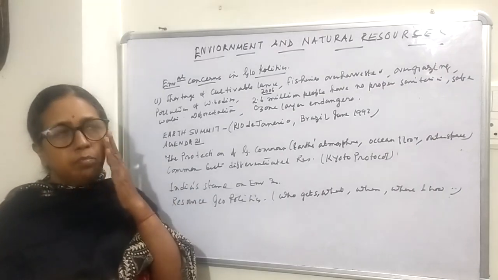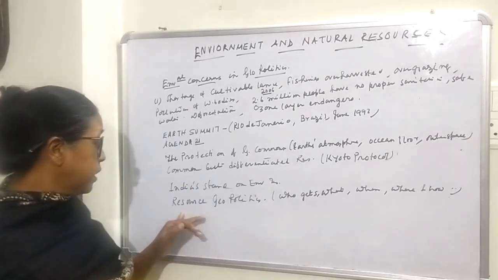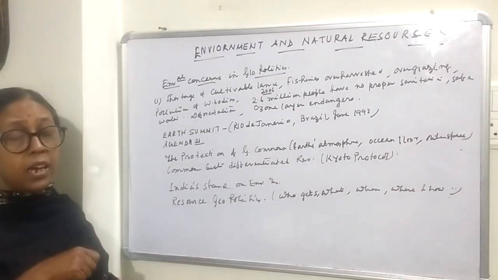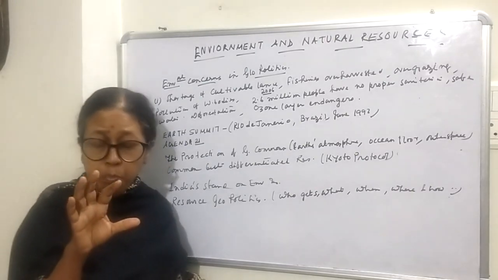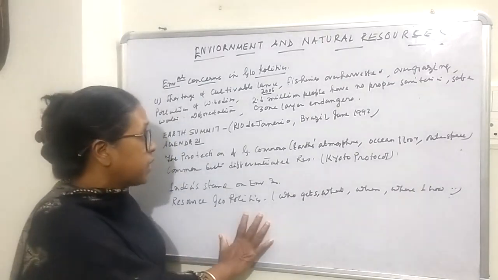Sometimes even war may take place regarding this geopolitics issue, as for example the control of powerful countries over oil resources, etc. So these things are there.